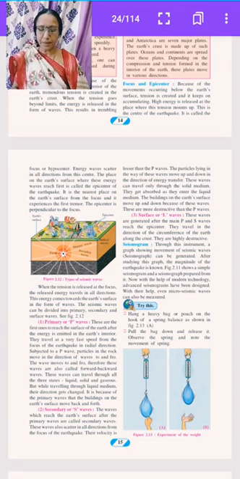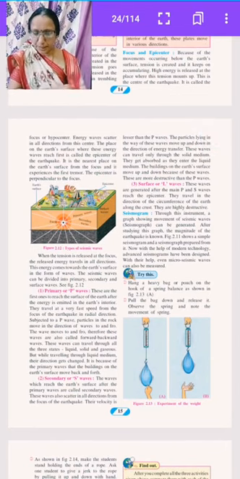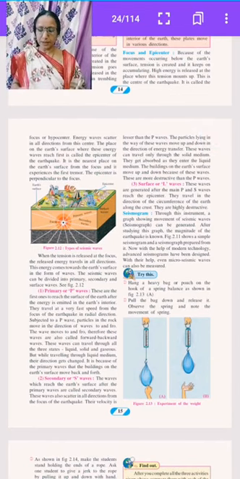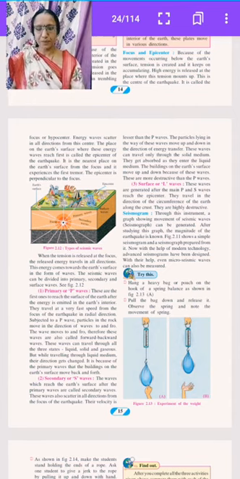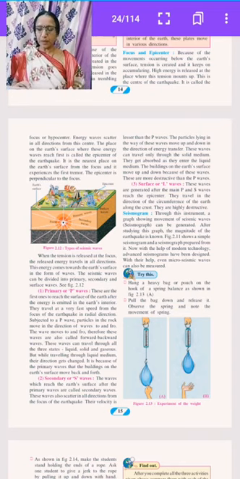Here the first part is primary or P waves. These are the first ones to reach the surface of the earth after the energy is emitted. In the earth's interior, they travel at very fast speed from the focus of the earthquake in radial direction. Subjected to P waves, particles in the rock move in the direction of the waves, to and fro. To and fro means forward and backward direction. Therefore, these waves are also called forward-backward waves.